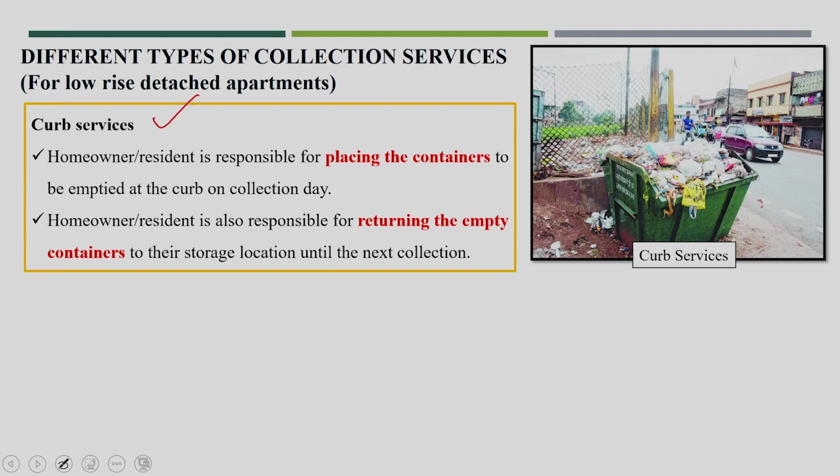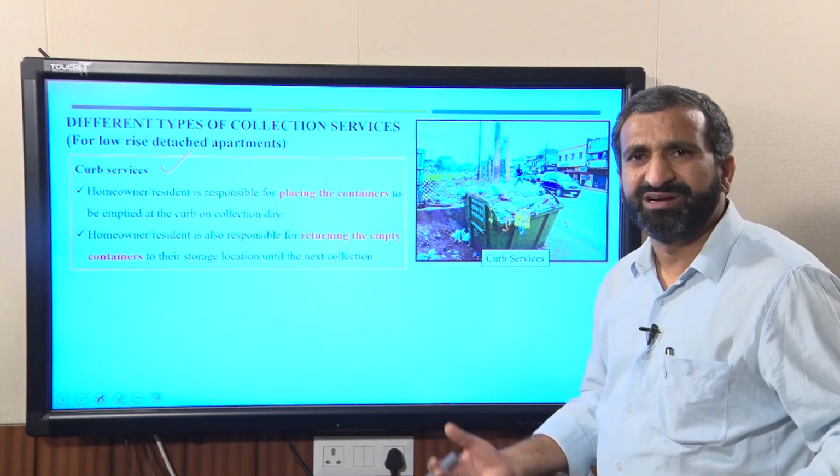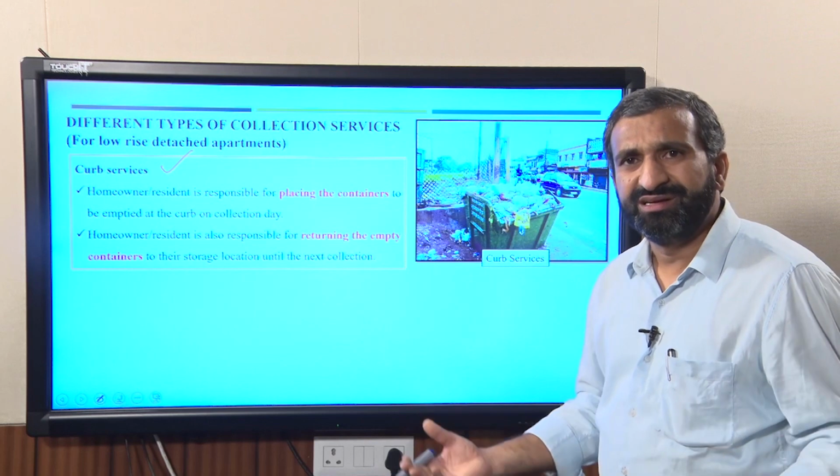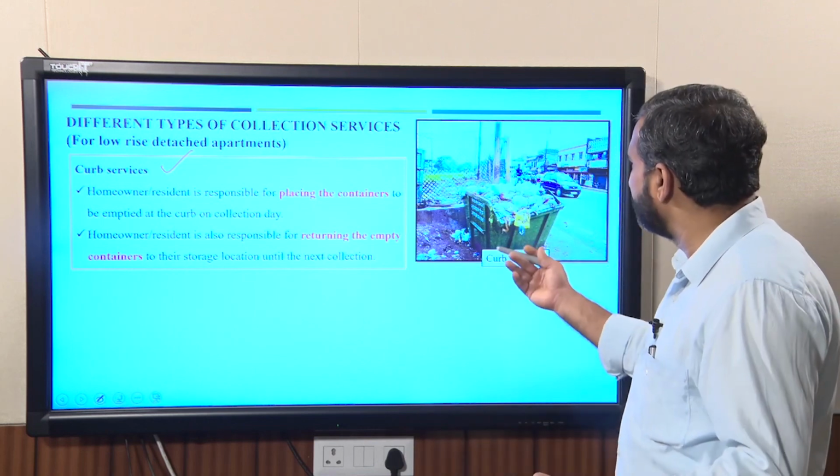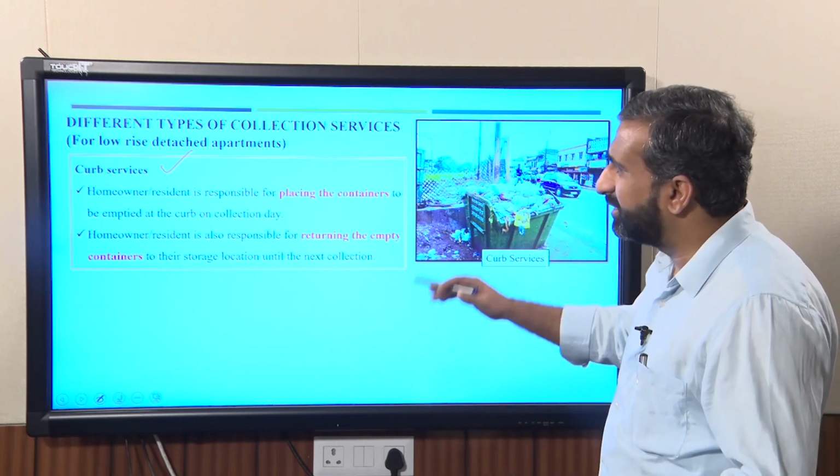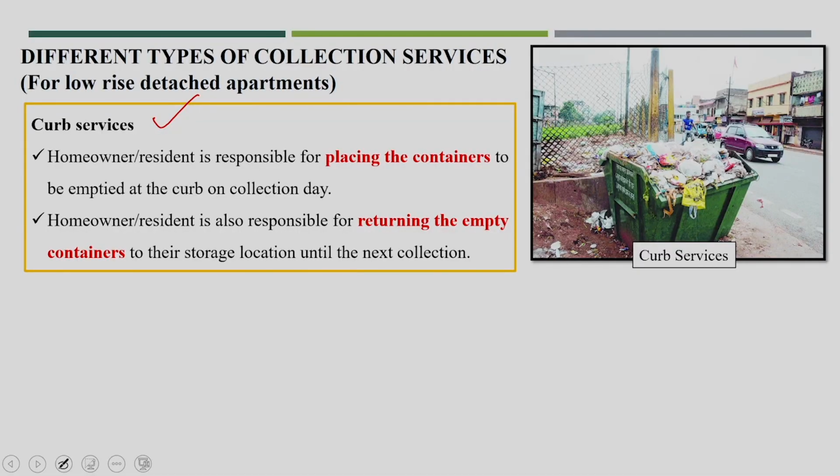Here the house owner or resident is responsible for placing the containers to be emptied at the curb on the collection day. So, you see here the local authorities will finalize some kind of location, and there could be hundreds of different locations in cities where the corporation is finding some location and asking the house owners or household people or residents in that particular area to dispose the waste into that particular location.